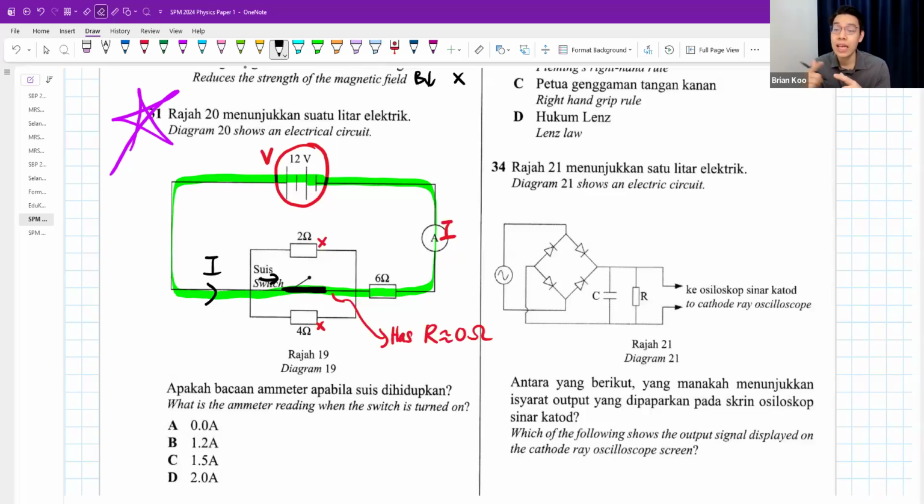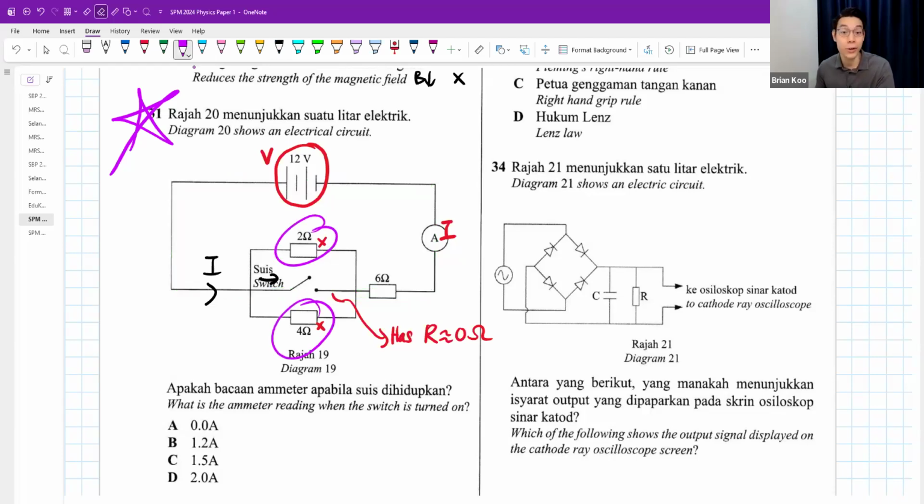Okay. And guys, this kind of concept is getting more and more popular starting last year and this year. So be really careful. When I flow through like this, no current at all passes through 2 ohm, 4 ohm. Current also is smart. I will choose the easiest path, right? Unless I open the switch, then like normal it will pass through 2, it will pass through 4.